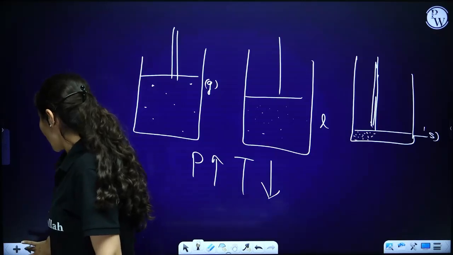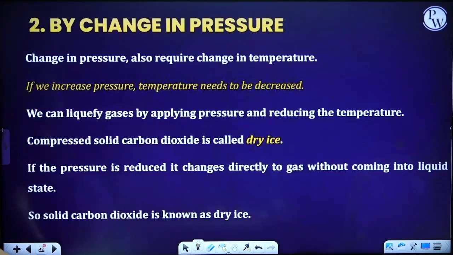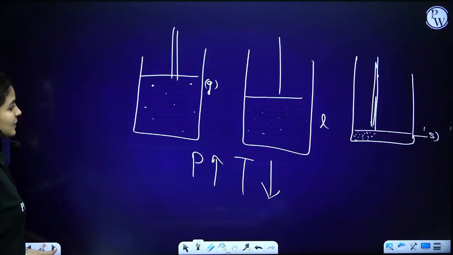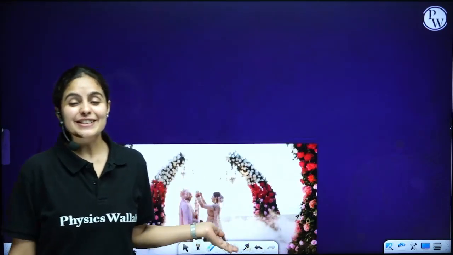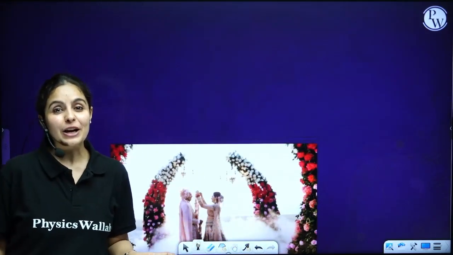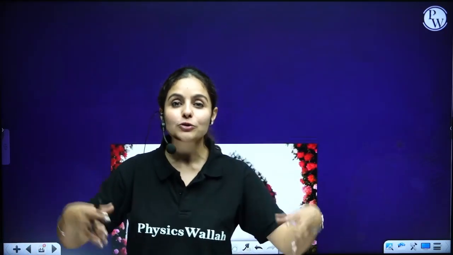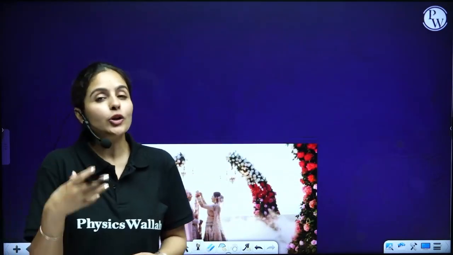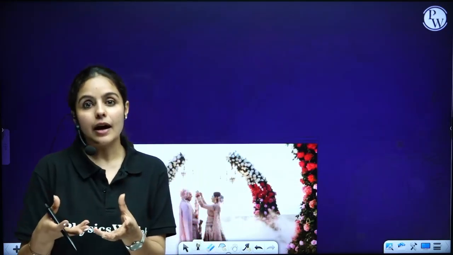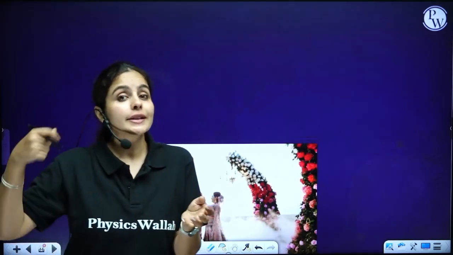There is one more very beautiful example which I'll give you, and that is this. Have you ever seen this in marriages, such cheesy weddings where the bride and groom are coming, and there is a lot of smoke coming? That's dry ice. Or a couple is dancing and there is dry ice. Or you might have ordered ice cream and there is dry ice in that. You do not eat dry ice, guys.